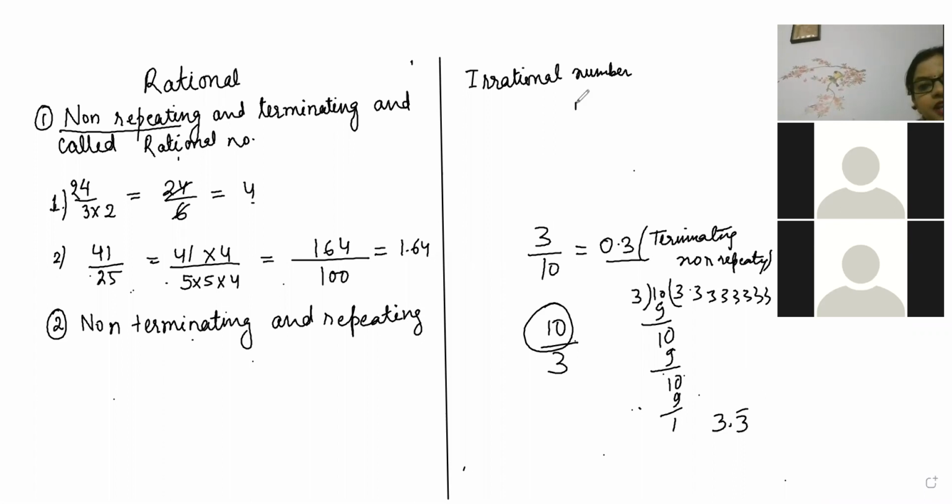So now let's see 11 by 7. Beta, whenever an odd number other than 5 is there in the denominator, and it is not dividing the numerator, then it will be non-terminating and repeating. I repeat my words. Then it will be exactly non-terminating and repeating. Let's see how to do this one.